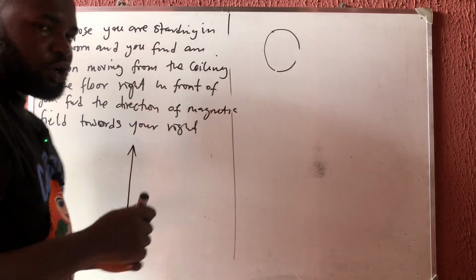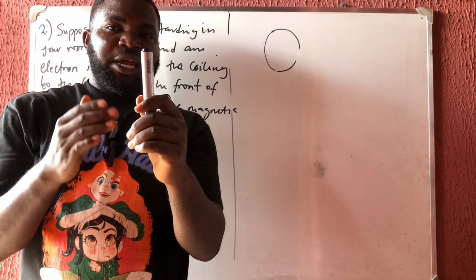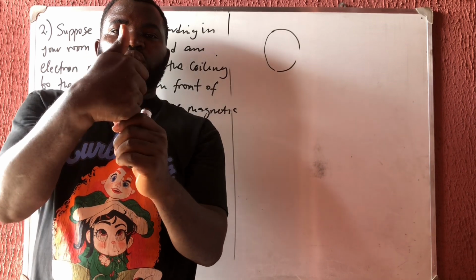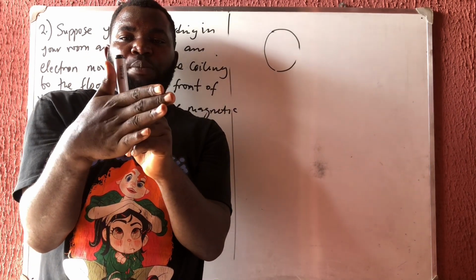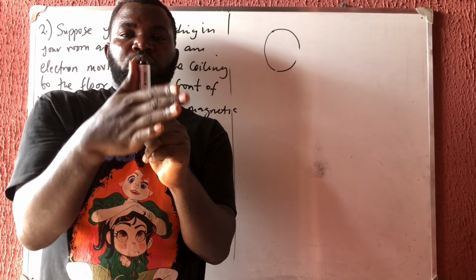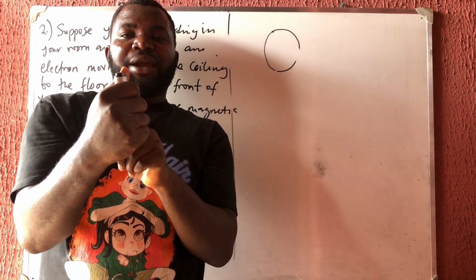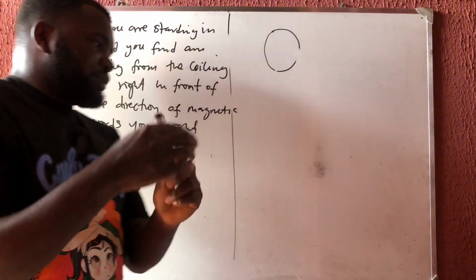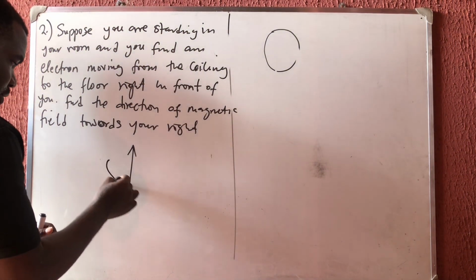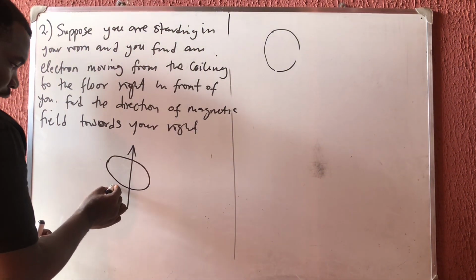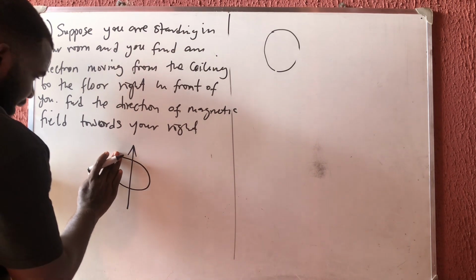If this is the direction of the current like this, then I say from my right, I'm going to hold this thing like this. I'm going to place my thumb to be in the same direction with the current. Okay, then turn like this. Then now say from my right, if I'm moving from my right to the left, this is a circle like this. Then I am going to draw the same from my right.